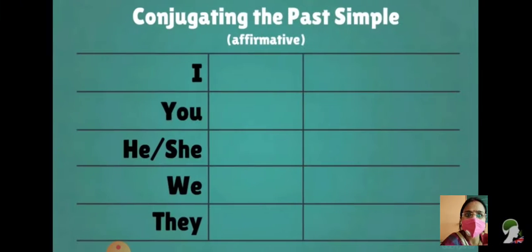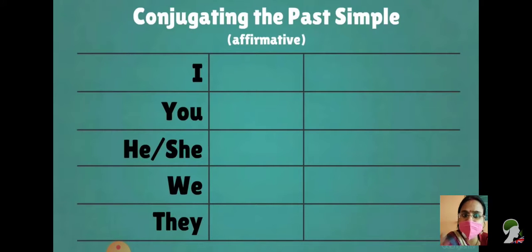Let's move forward. Now we talk about conjugating the past simple. All of you are aware about the first person, second person and the third person. I, you, he, she, we, they. And with the help of this you always make and form sentences. Now when there is an affirmative sentence, how you will make your past simple sentences.